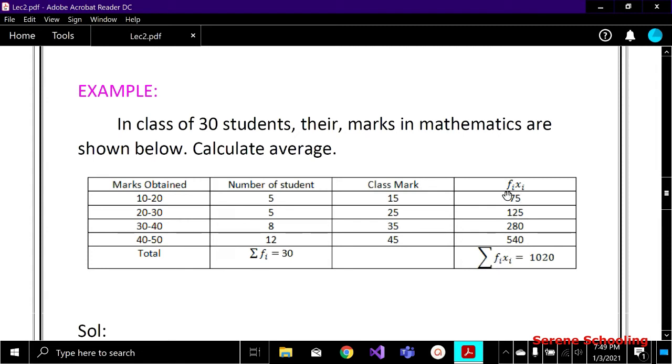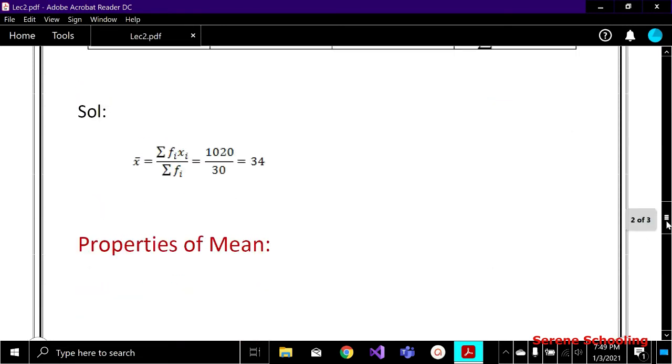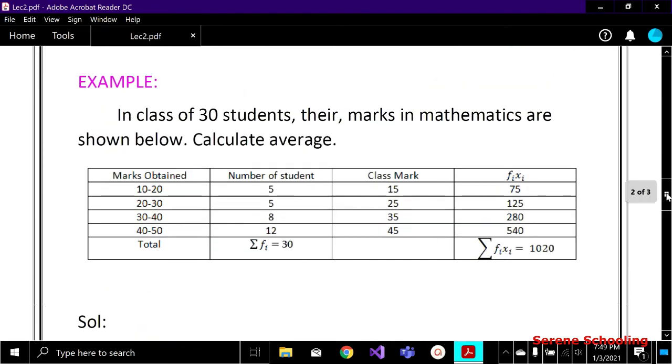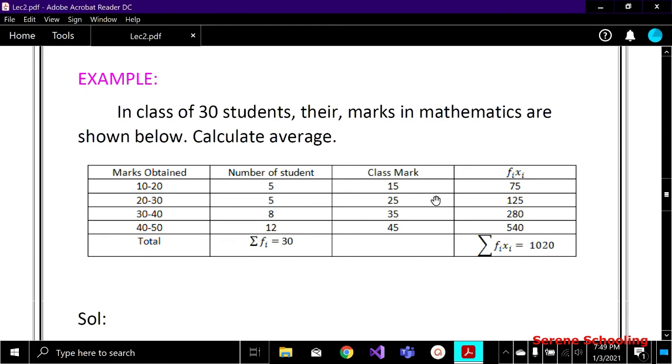First we have to multiply the midpoints with f, then take its sum in the end, okay? So simply put this formula and divide, and you get 1020 by 30, which is 34, right? So I hope you have gotten how we have solved this problem. The only tricky thing is that you have to take the midpoints, you have to remember it, okay?